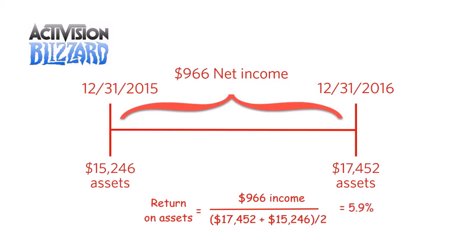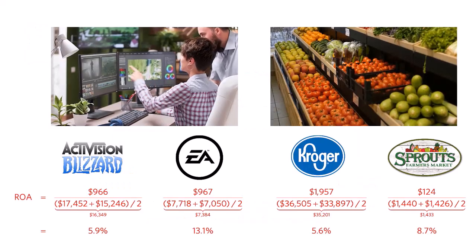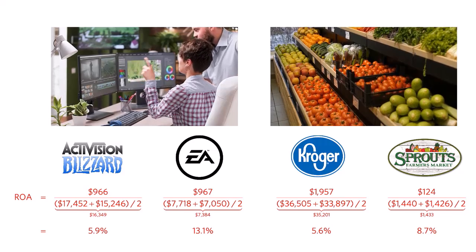We use average assets to approximate the average assets outstanding during the entire year when the company was earning the net income. Recall that the balance sheet gives the asset value at a specific point in time, while Activision Blizzard is earning the income during the entire year. If we wanted to be really picky, we could even look at the quarterly balance sheet numbers to get an even more precise number. Here we see the return on assets for the example companies.